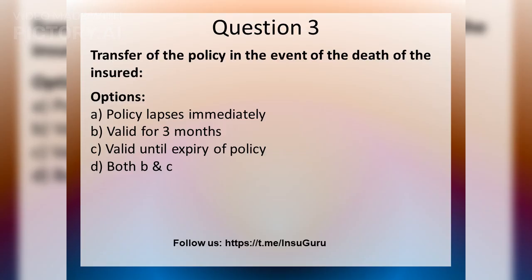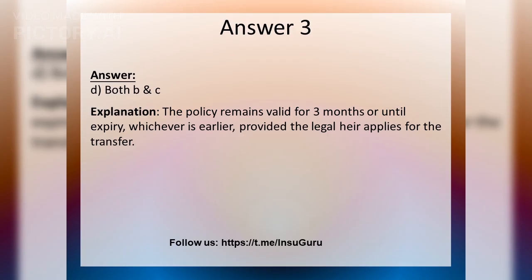What happens to the policy in the event of the death of the insured? Choose the correct option. The correct answer is both B and C. The policy remains valid for 3 months or until expiry, whichever is earlier, provided the legal heir applies for the